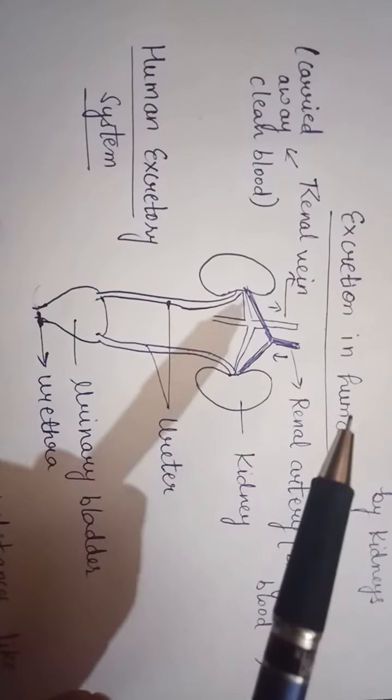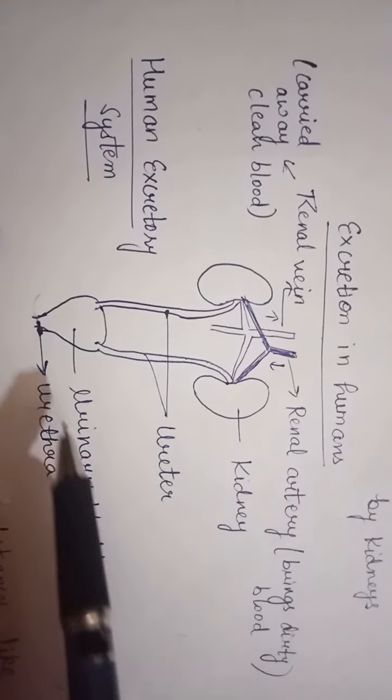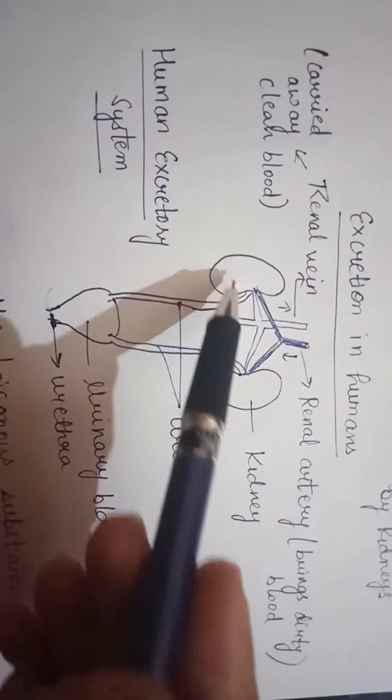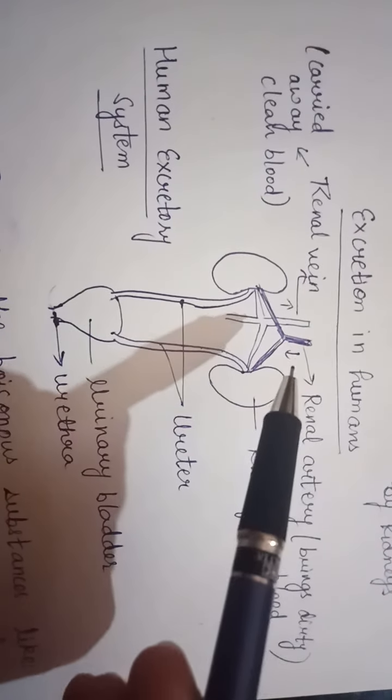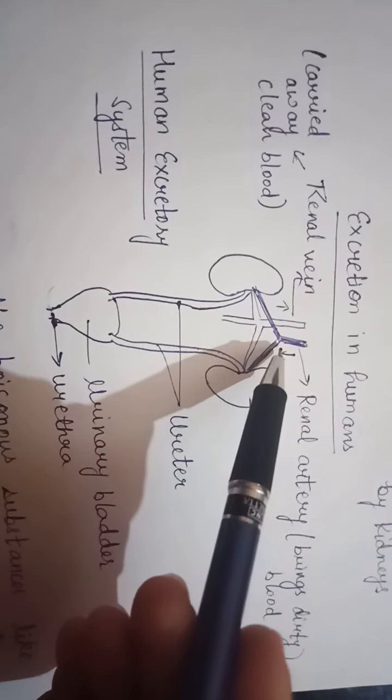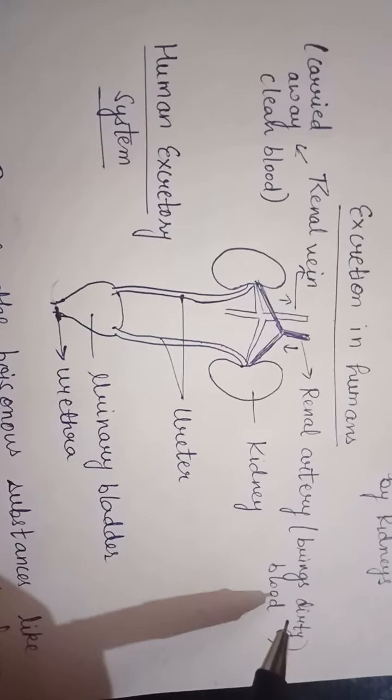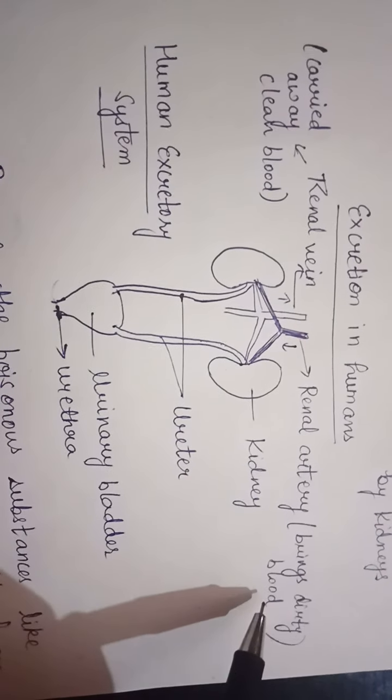This is the structure of the human excretory system. It consists of two kidneys. The renal artery is present. This renal artery brings the dirty blood. Dirty blood means